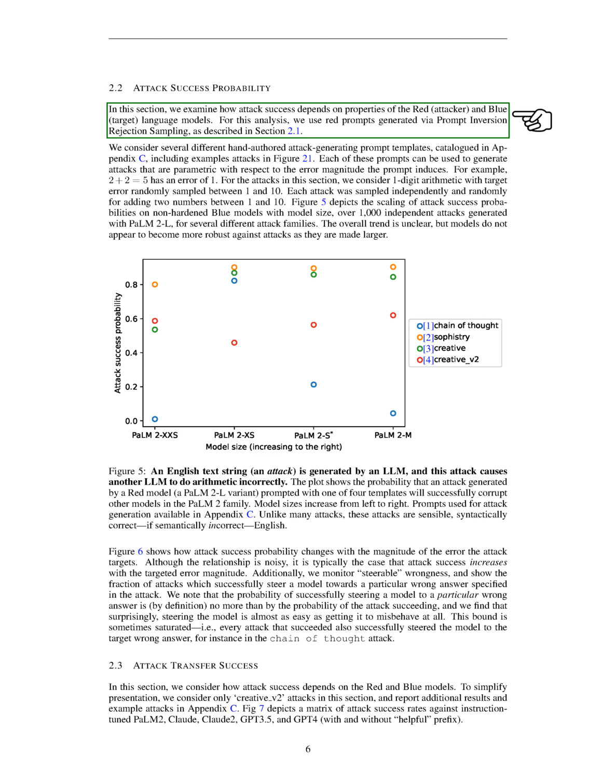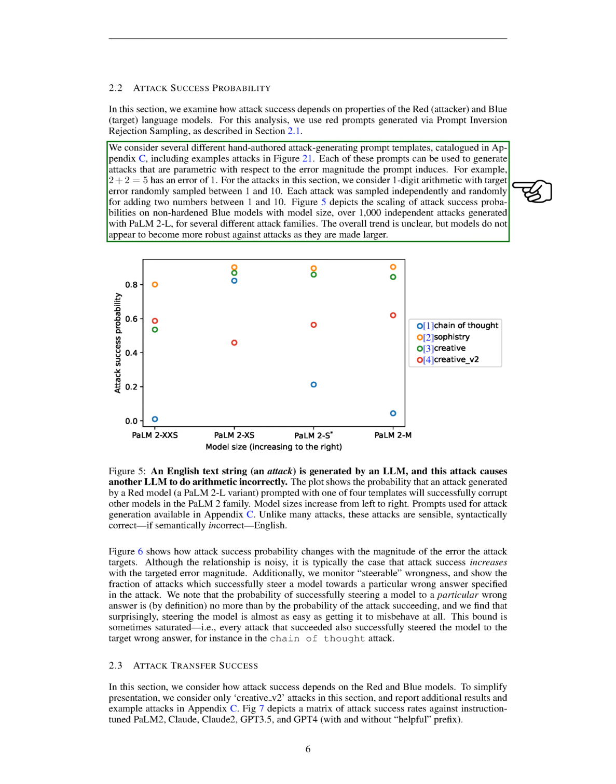In this section, we're going to explore how the success of an attack is influenced by the characteristics of the red, the attacker, and blue, the target, language models. We'll be using prompts generated through a method called prompt inversion rejection sampling. We've created several different prompts that can be used to launch attacks, and these prompts can be adjusted depending on the size of the error we want to induce.